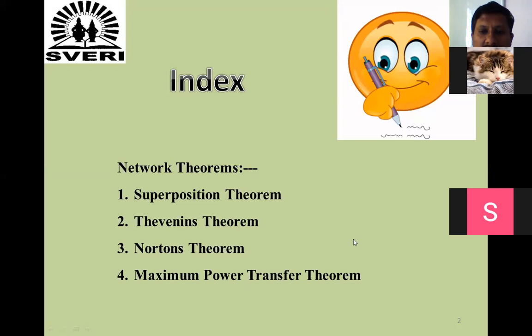Next, we can start today. We can discuss the theoretical part of the first theorem, superposition theorem, and in the next lecture, we can start to solve numerical examples based on it. So we complete the theoretical part of each theorem and then immediately start to solve the numerical examples. Like this, we can complete all these 4 theorems. Okay.